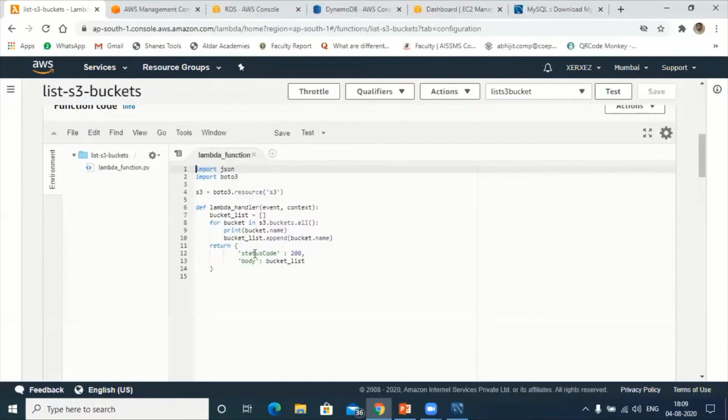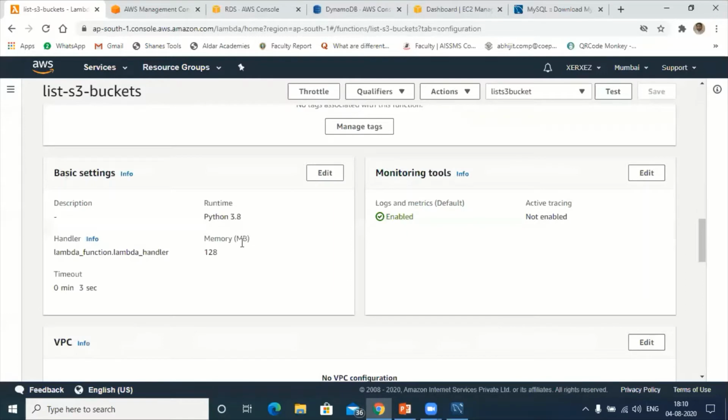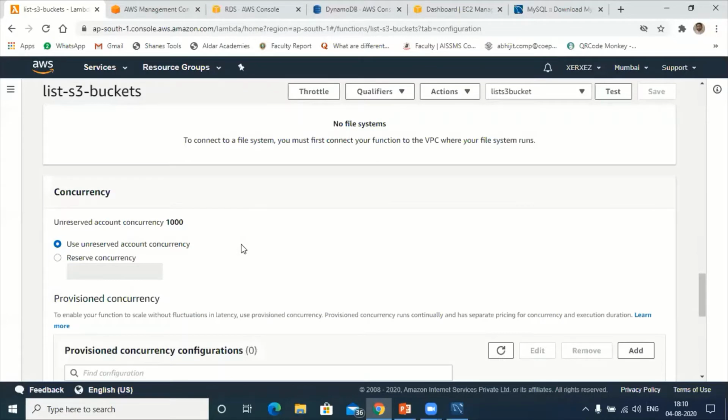But before heading towards this Python program, what I want to explain is regarding the rules. Before executing any programs, you have to set the rules here. Suppose you want to fetch the data from S3, you have to give the permission for Lambda functions to access the complete S3 bucket.